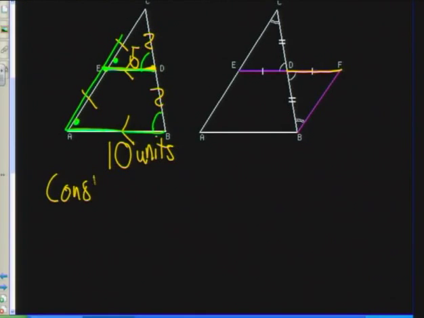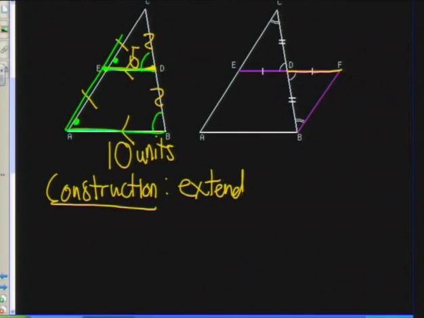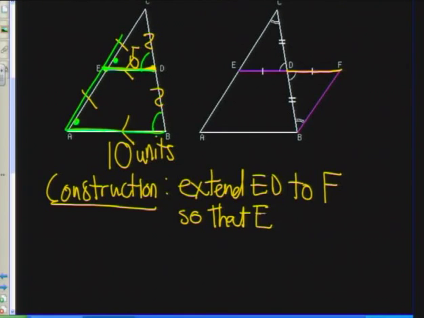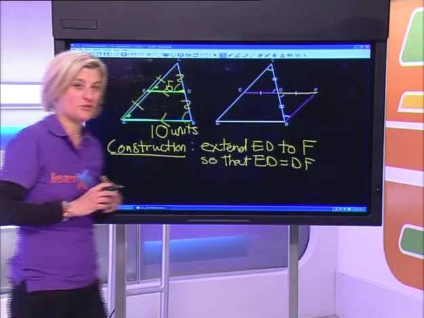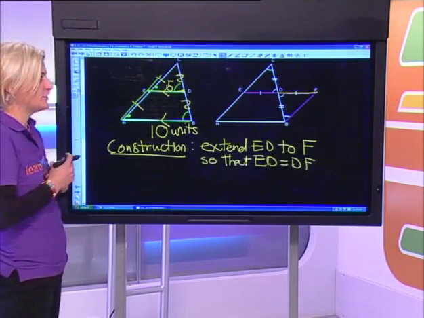I start with a construction, and that is to extend ED to F so that ED is the same length as DF. That's very important. If you forget to do the construction, then the whole thing is going to fall apart.